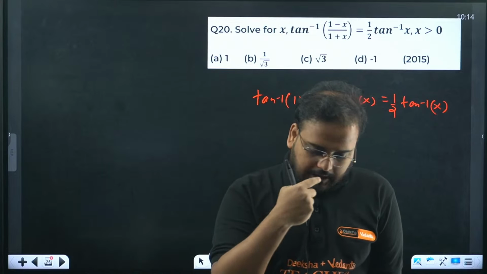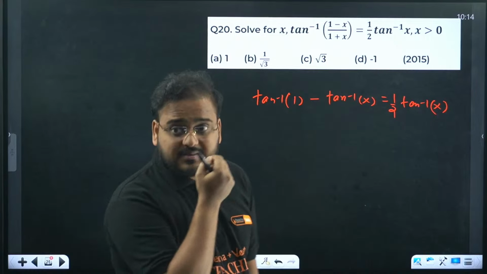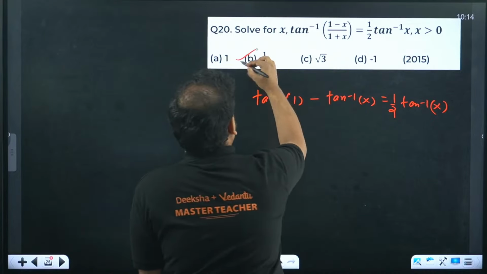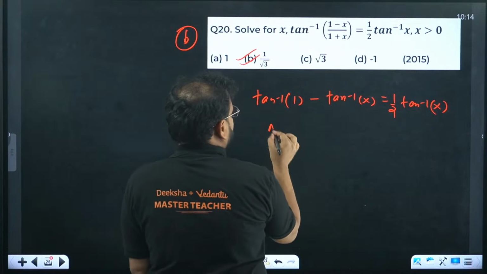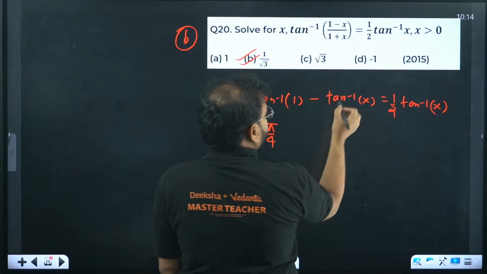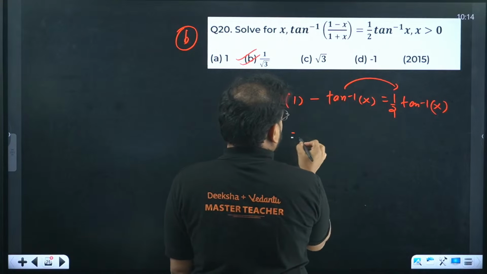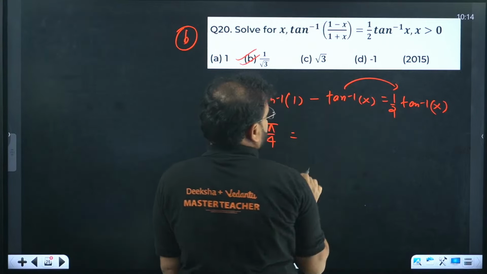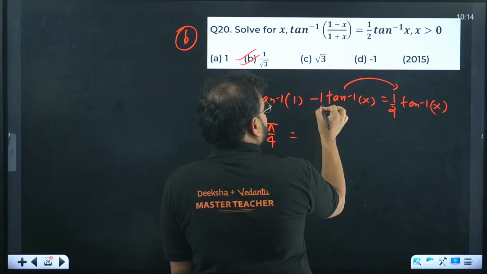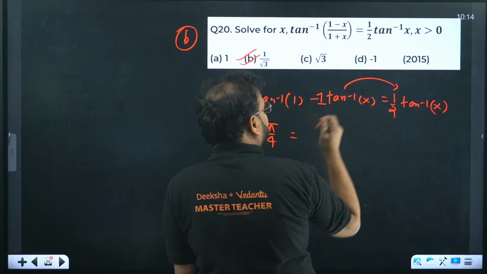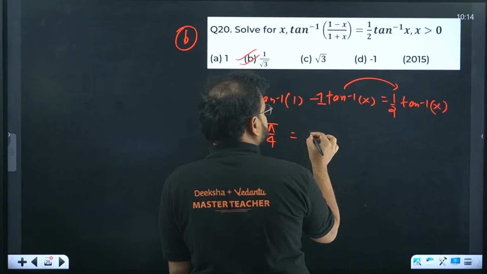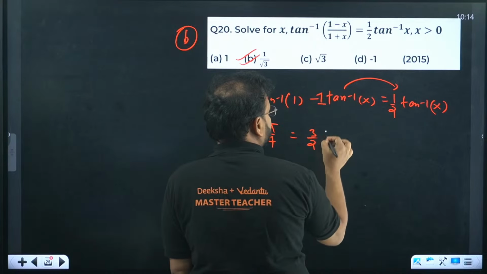Okay. Answer is B option. Let's check. Tan inverse of 1 will be pi by 4. This over here goes, it becomes half plus whole. What is this, sir? Nothing means 1. So minus 1 tan inverse and plus half. 1 plus half is how much, sir? 3 by 2.